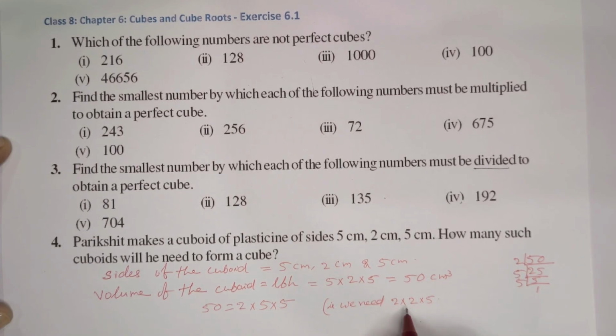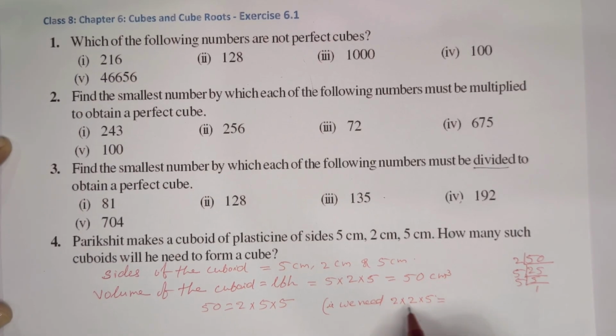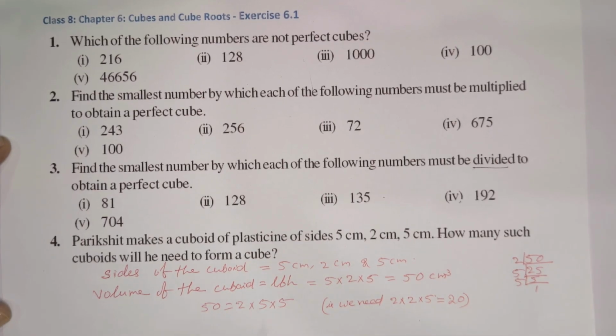So we need 2 2's and 1 5, which is equal to 2 into 2, 4, 4 into 5, 20. So 20 is the required number of cuboids required to make a perfect cube. 20 cuboids required to make a cube.